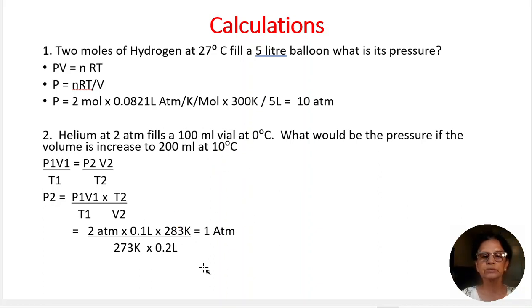And V2 is 200 ml divided by 1000, it becomes 0.2 liters. So if you substitute all the variables, the unknown variable P2 works out to 1 atmosphere. This is a rounded figure, and like this we can calculate the missing variable for two different applications.